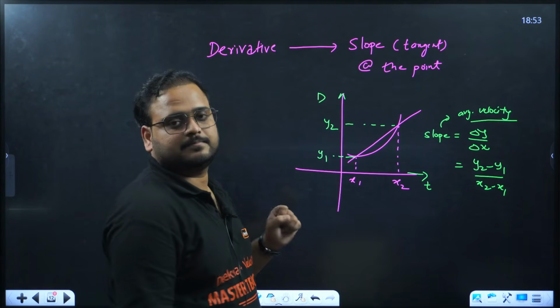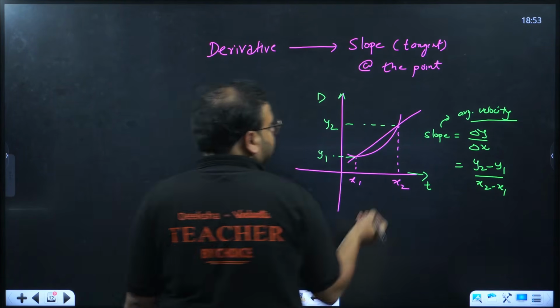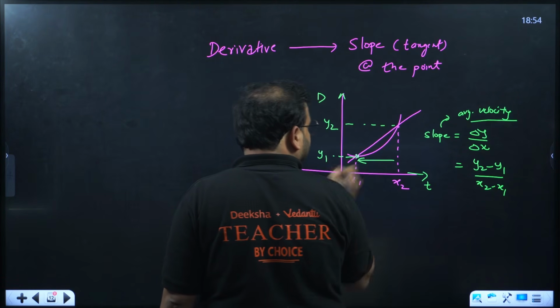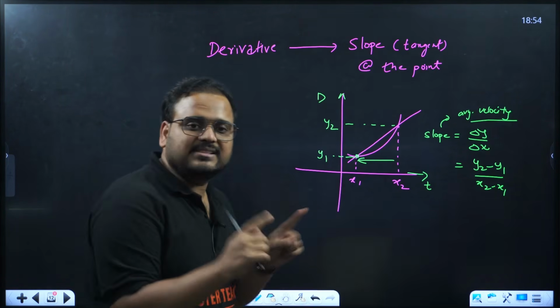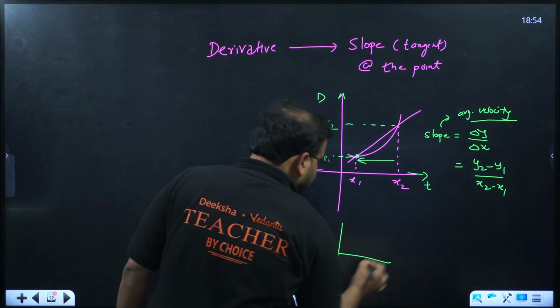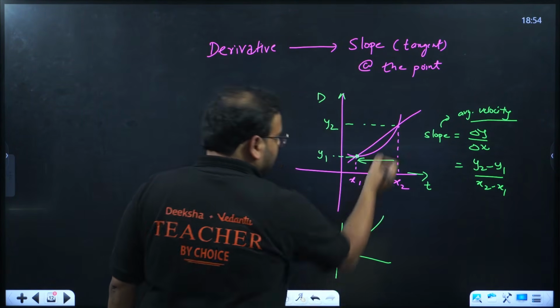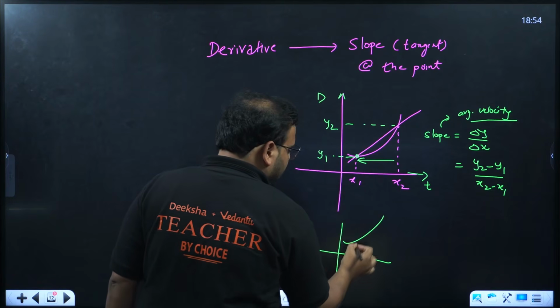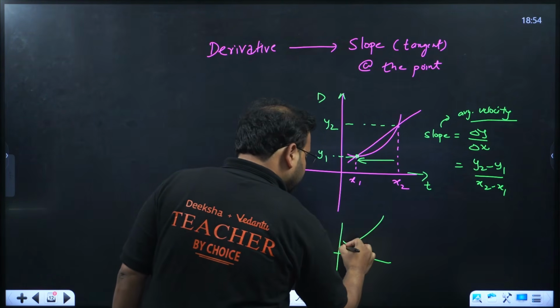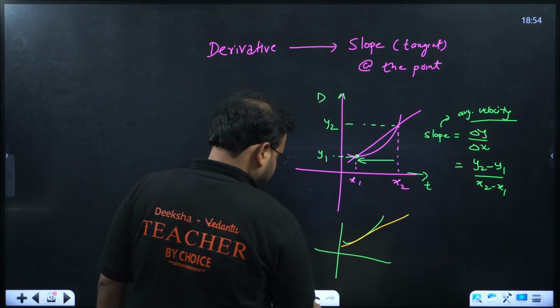But what happens if this x2 moves right here to the point x1? Means they are at the same point. Then the graph will change. Here we had a chord, but in that case we will have a tangent. I can draw better.